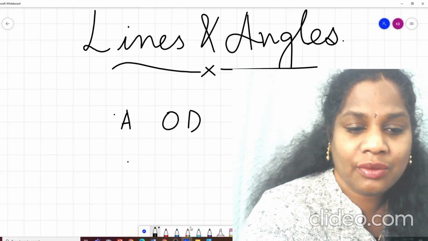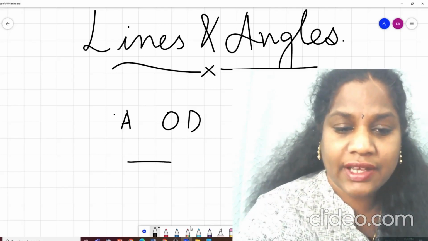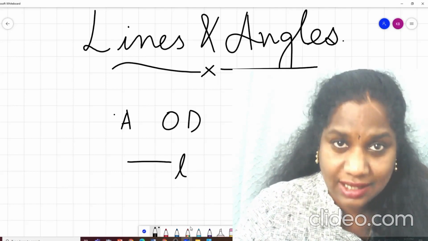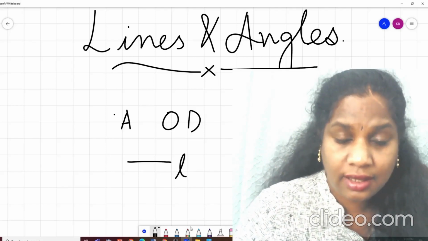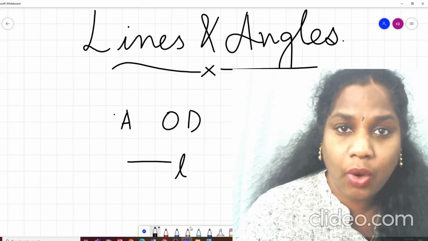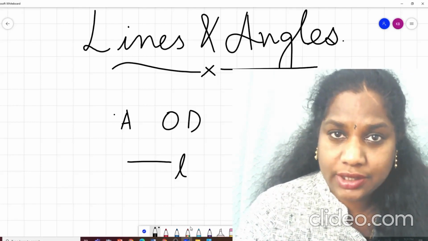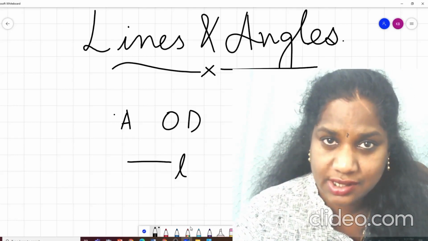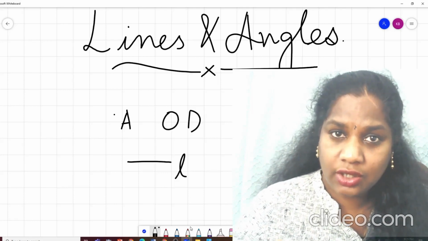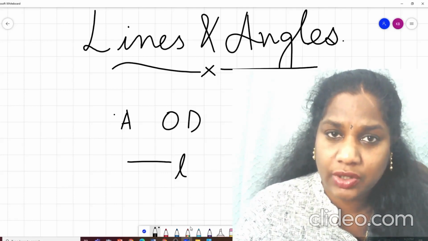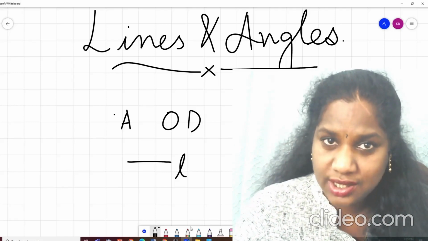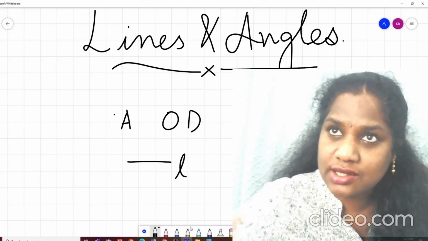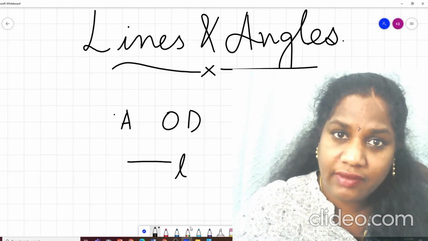Then what is this? If I give it a name L, it is line L. It is a line, isn't it? Why a line? Because it doesn't have a starting point or an ending point. It can go on and on and on in both directions. Can you think of a line in your real life example? Yes, a road is a line. When you stand at a particular junction and look at the road, it just goes on and on and on, right? It doesn't have an end point.